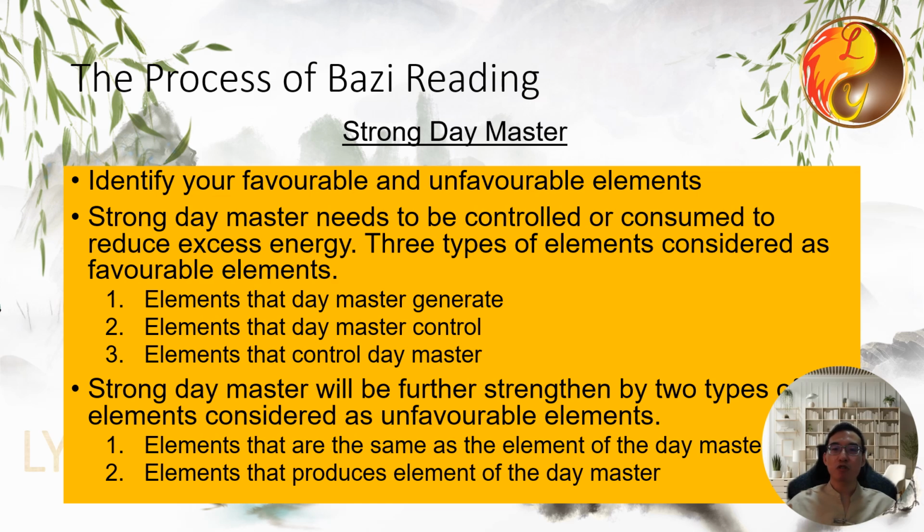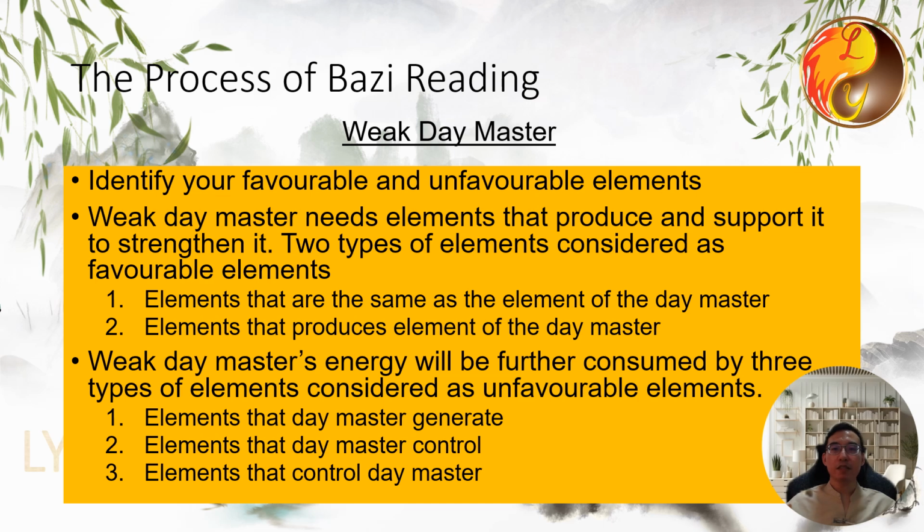Conversely, if a strong day master encounters elements that are the same as itself or that generate it, this will further strengthen the already strong day master, which is undesirable. Therefore, these two types of elements are considered the unfavorable elements for a strong day master.